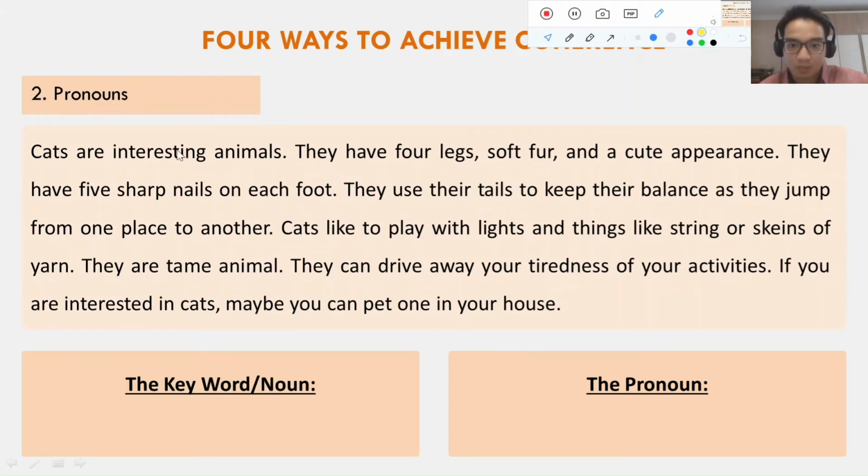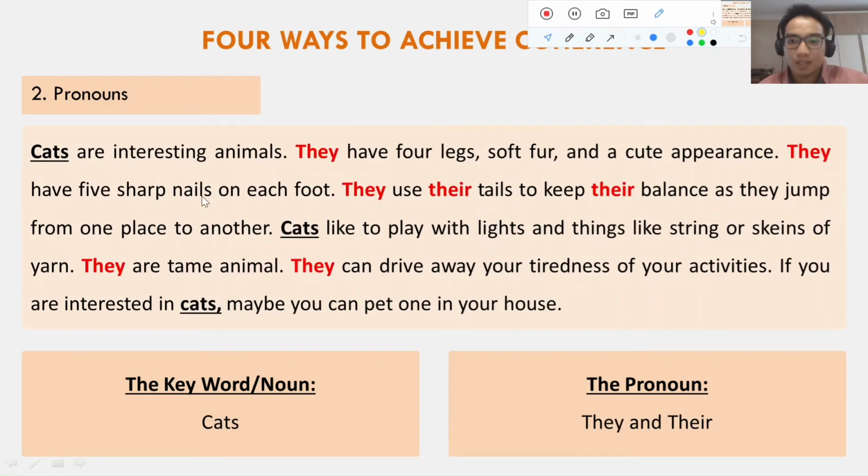I've tried to put a mark for the pronouns that I've used in this paragraph. First, we should find what the keyword, the noun, is. I have chosen cats as the keyword in my paragraph. So I wrote: Cats are interesting animals. As always, this is the topic, and interesting animals is the controlling idea. So I have to repeat cats by using pronouns frequently in my paragraph. Okay, let's see.